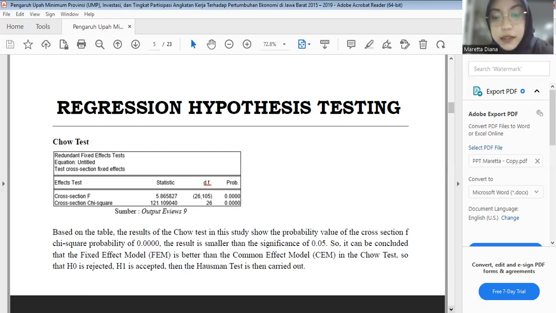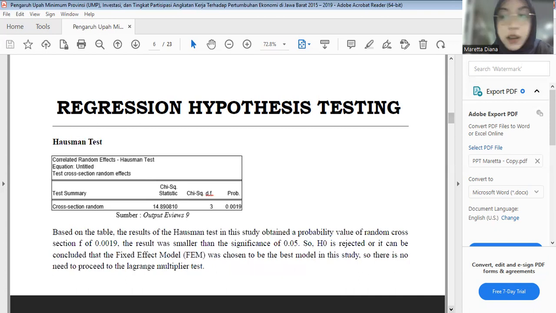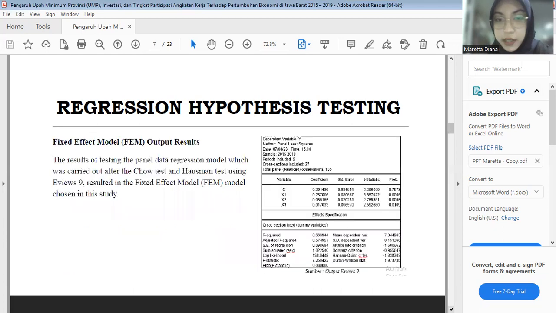Then the Hausman test is carried out. So the second one is the Hausman test. Here is the result, sourced from output EViews 9. Based on the table, the result of the Hausman test in this study obtained a probability value of random cross-section F of 0.0019. The result was smaller than the significance level of 0.05. So H0 is rejected, or it can be concluded that the fixed effect model or FEM was chosen to be the best model in this study. So there is no need to proceed to the Lagrange multiplier test.